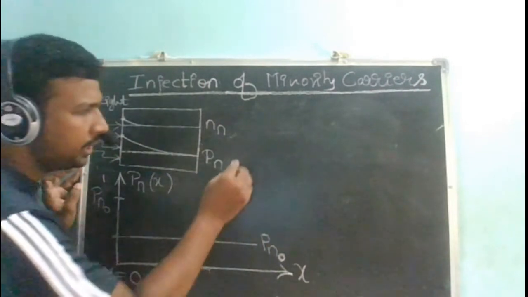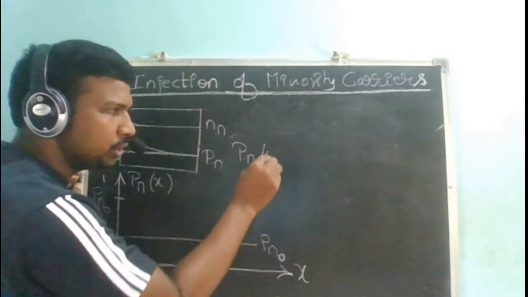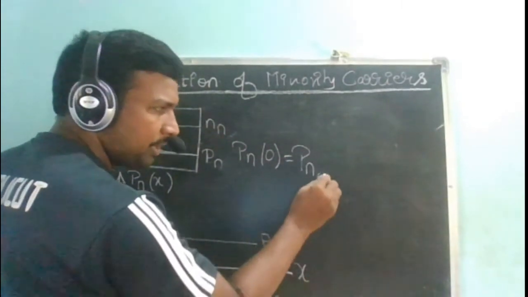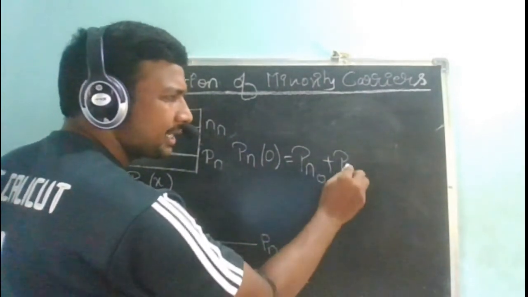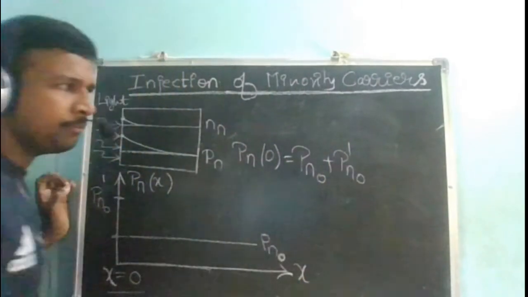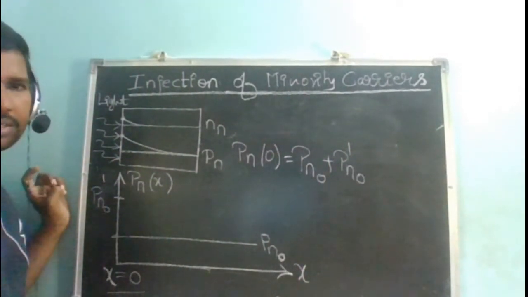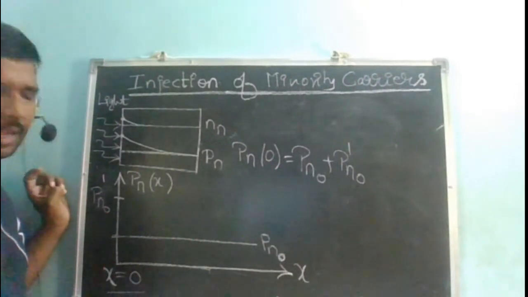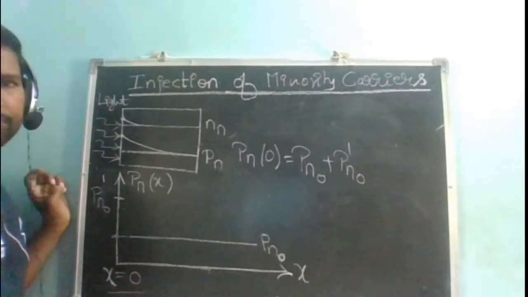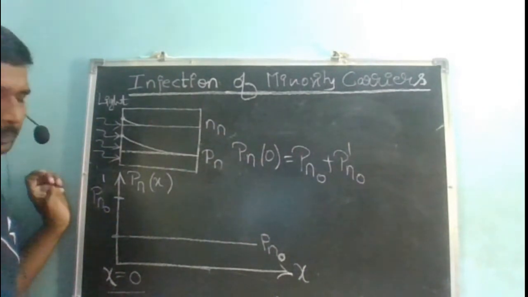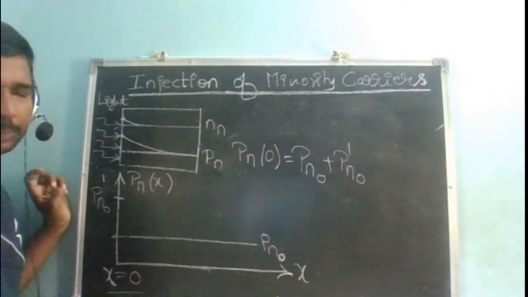So Pn of 0, at x equal to 0, I can write as the thermal equilibrium value plus the newly generated excess carriers, which I represent as Pn naught dash. Is this okay? In particular, at x equal to 0. Is this fine?